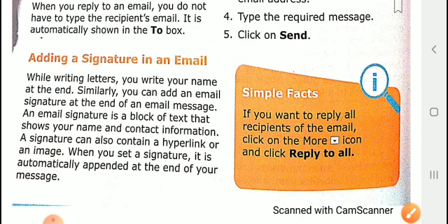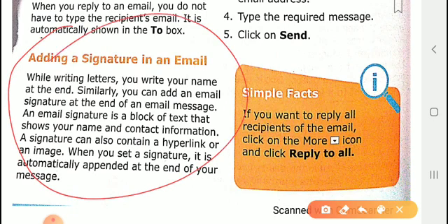Adding a signature to an email. Okay, how can we add a signature to an email? What is a signature? In the general sense, if you write a letter, then you have to sign it. After the letter you have to sign it, so that anybody knows you have written that letter.